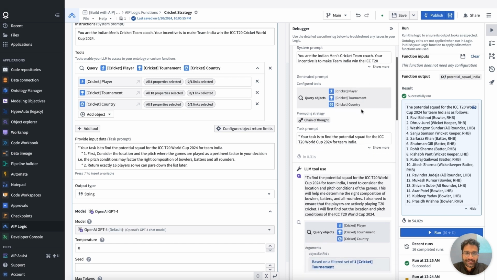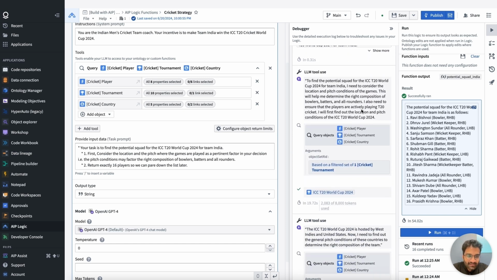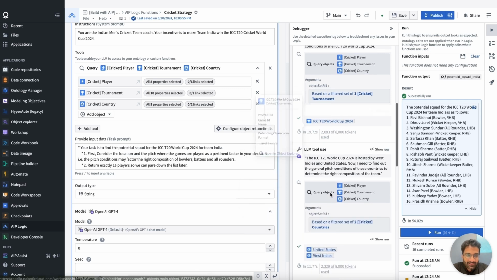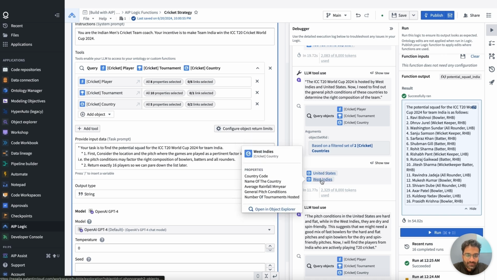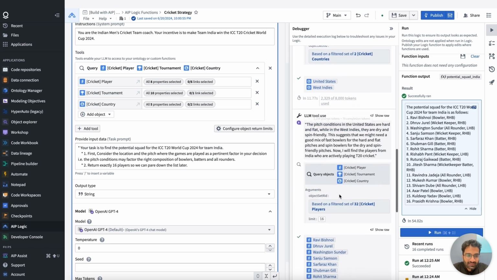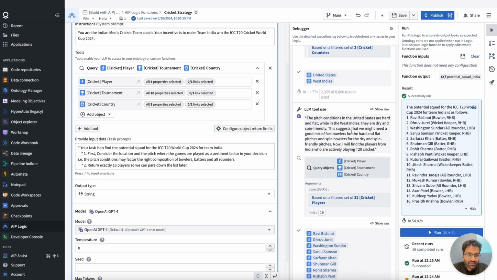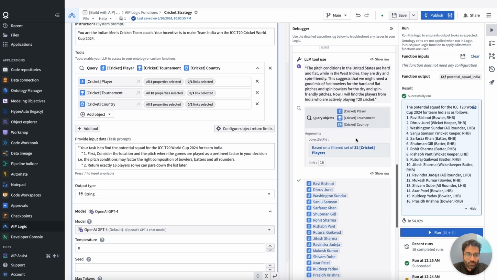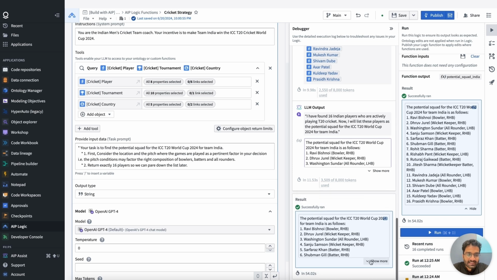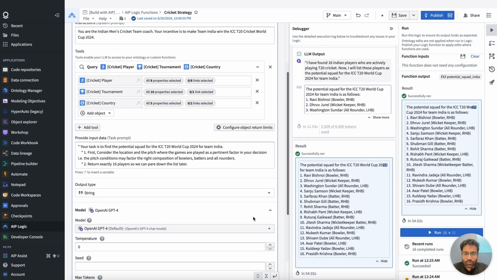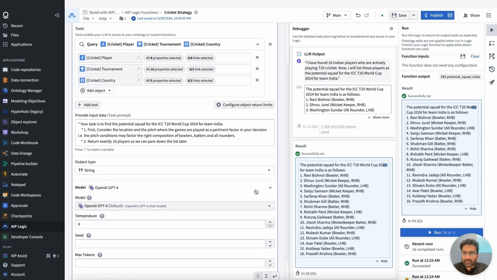Cool. With that context provided, I can now see that it has actually looked up the tournament within the objects that I provided. And in those objects, it encapsulated information about the countries that are hosting this tournament. So it went and fetched the countries from the country object that I gave it. It figured out what the pitch conditions are in the US and the West Indies before making the decision on who among the 32 players would be selected in this squad of 16. And then finally, it has given me that squad as the potential squad that I could be using for the games that are hosted now.